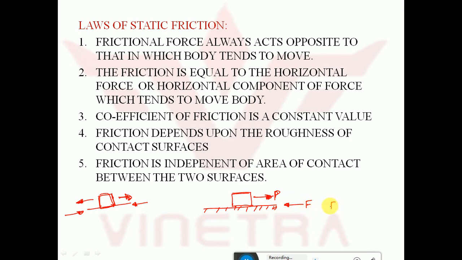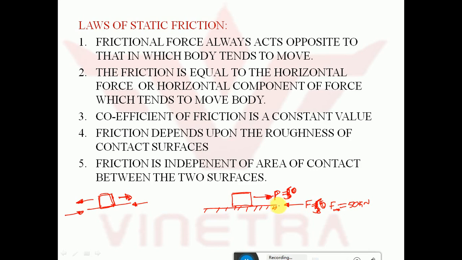So limiting frictional force F maximum that can develop is equal to 50 kilonewton. Let us assume it is 50 kilonewton. If I apply 10 kilonewton, the frictional force developed is 10 kilonewton. Now if I increase the force to 20 kilonewton, the frictional force developed is equal to 20 kilonewton. If I increase it to 30, the frictional force developed is equal to 30. If I increase it to 50, the frictional force developed is equal to 50. This is the maximum value.